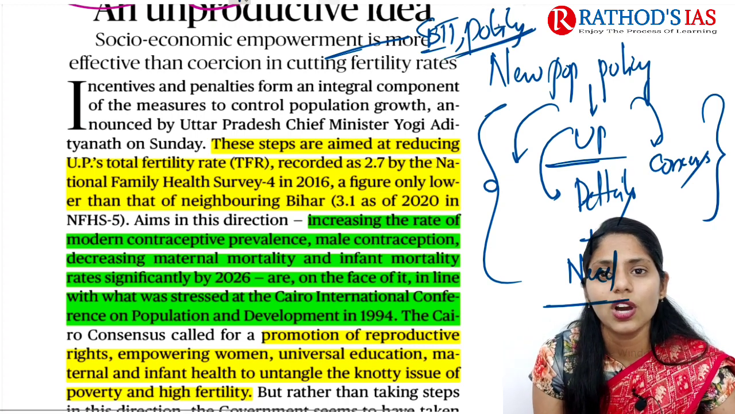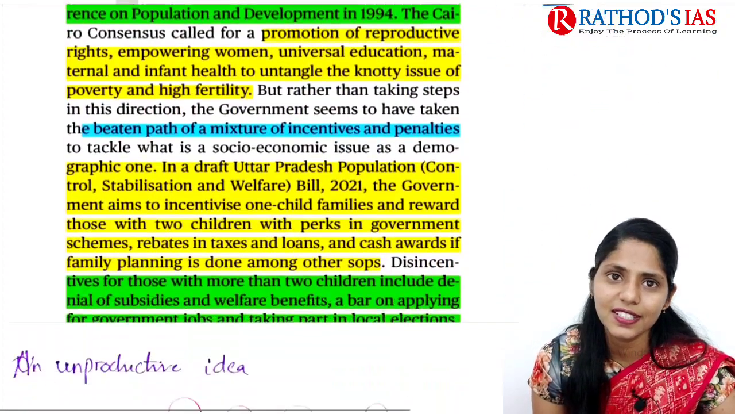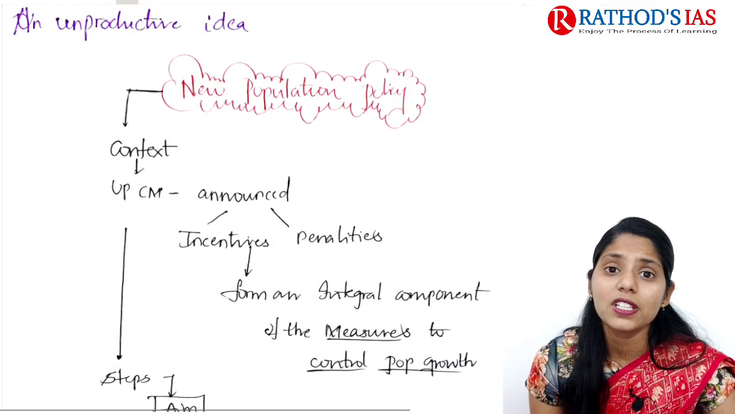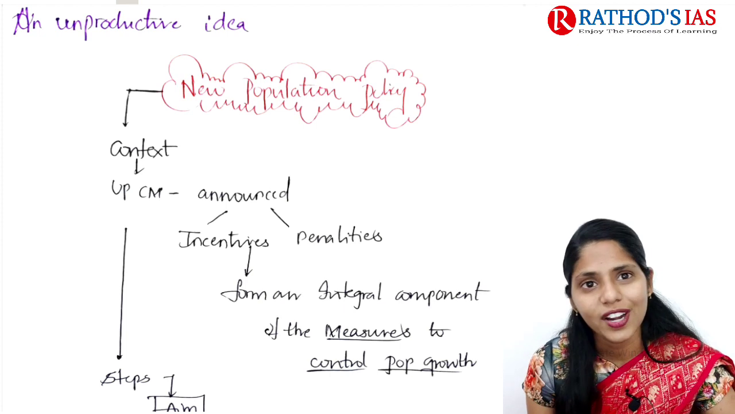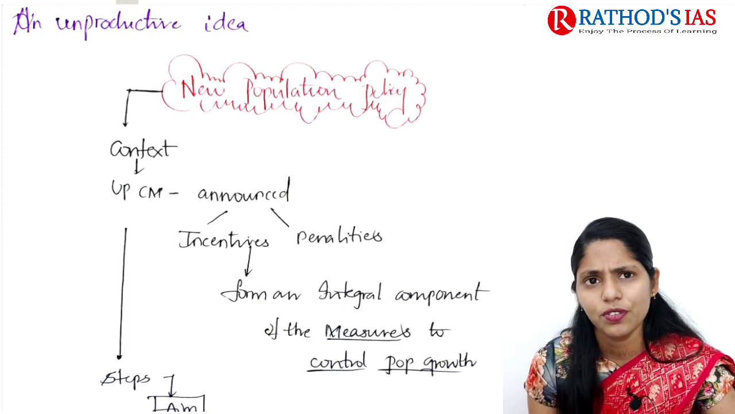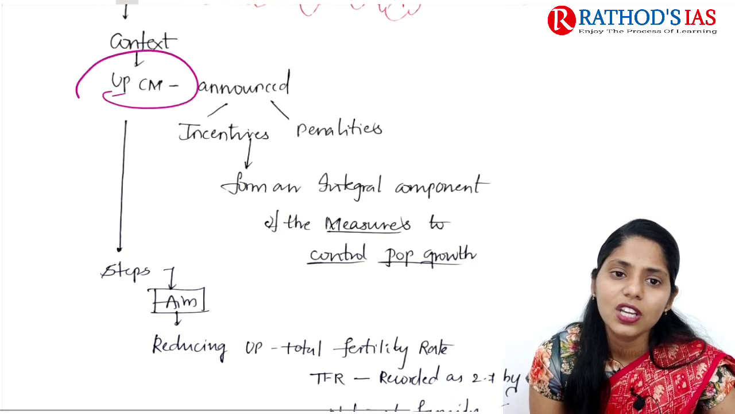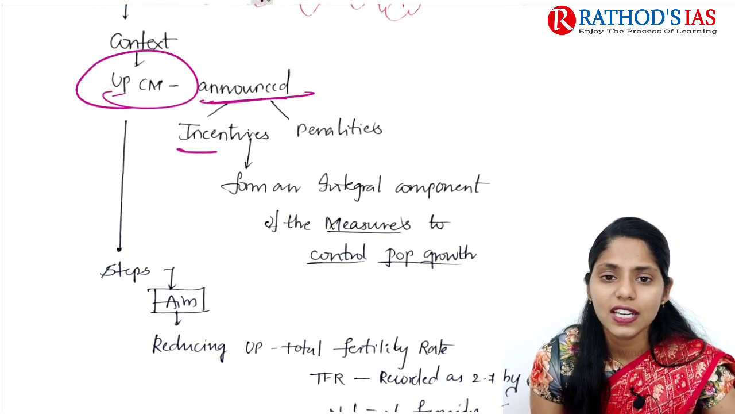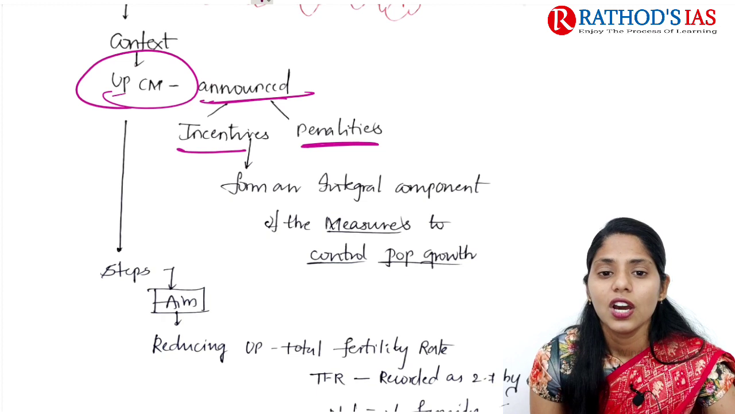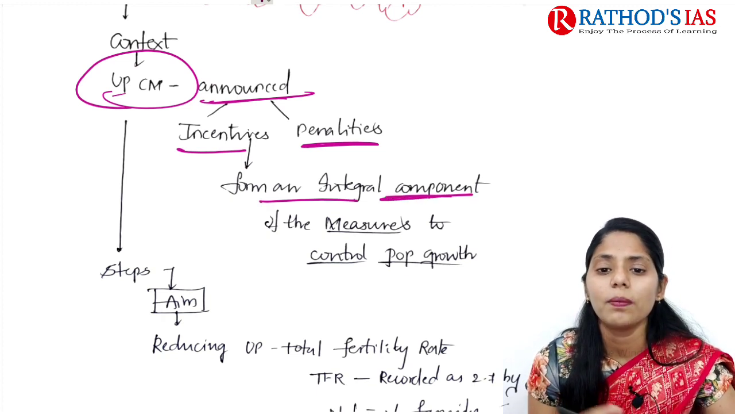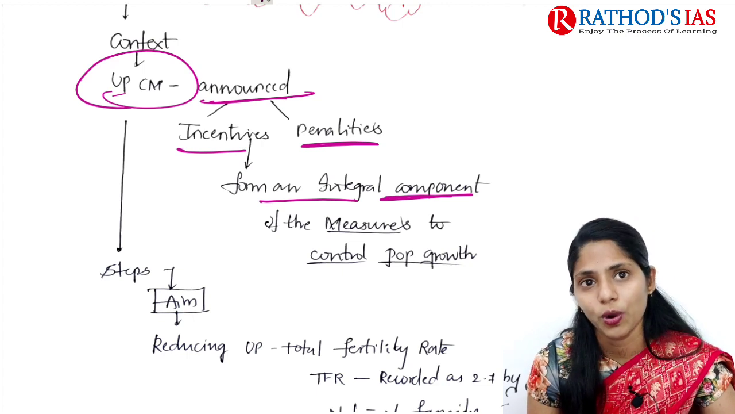So now let us try to talk about this topic in great detail. This article is mainly talking about the new population policy of UP. We already discussed this topic in our day before yesterday's lecture, I think, right? If you see the context, it mainly says that the UP CM announced incentives as well as penalties, which form an integral component of measures to control population growth.